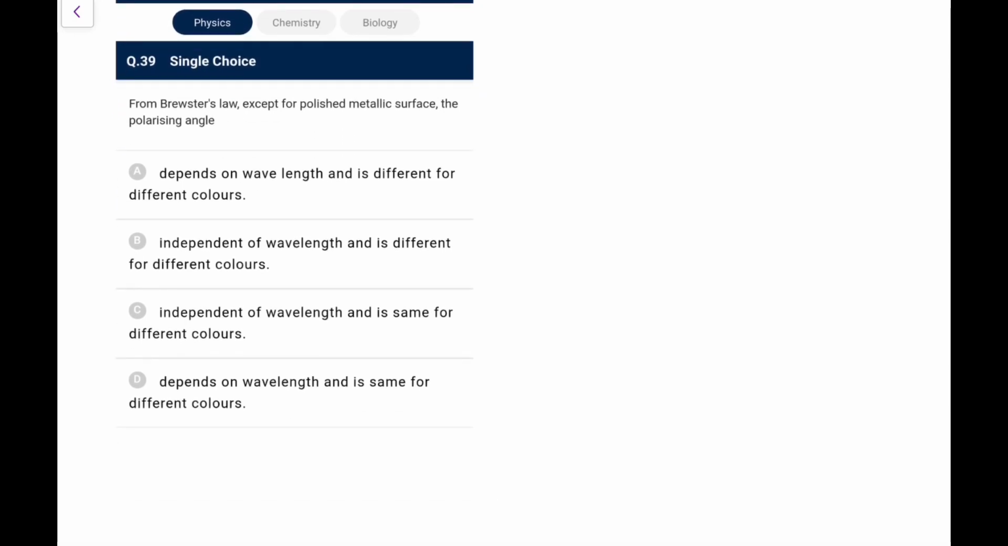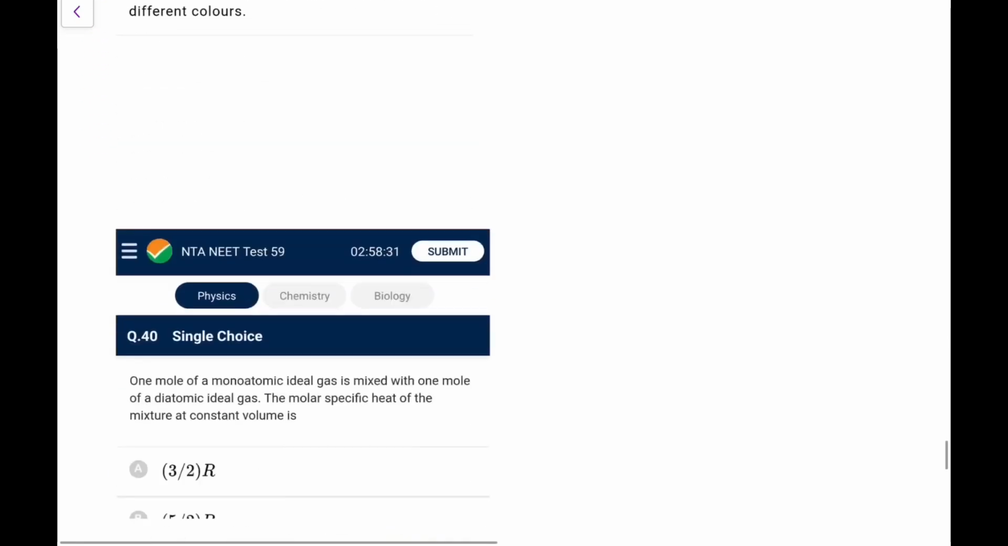From Brewster's law, except for polished metallic surfaces, the polarizing angle depends on wavelength and is different for different colors. Yes, it depends on n, because it depends on n for the medium, and n of the medium depends on wavelength. So it is definitely going to be different for different colors. Okay, so this is the correct option.